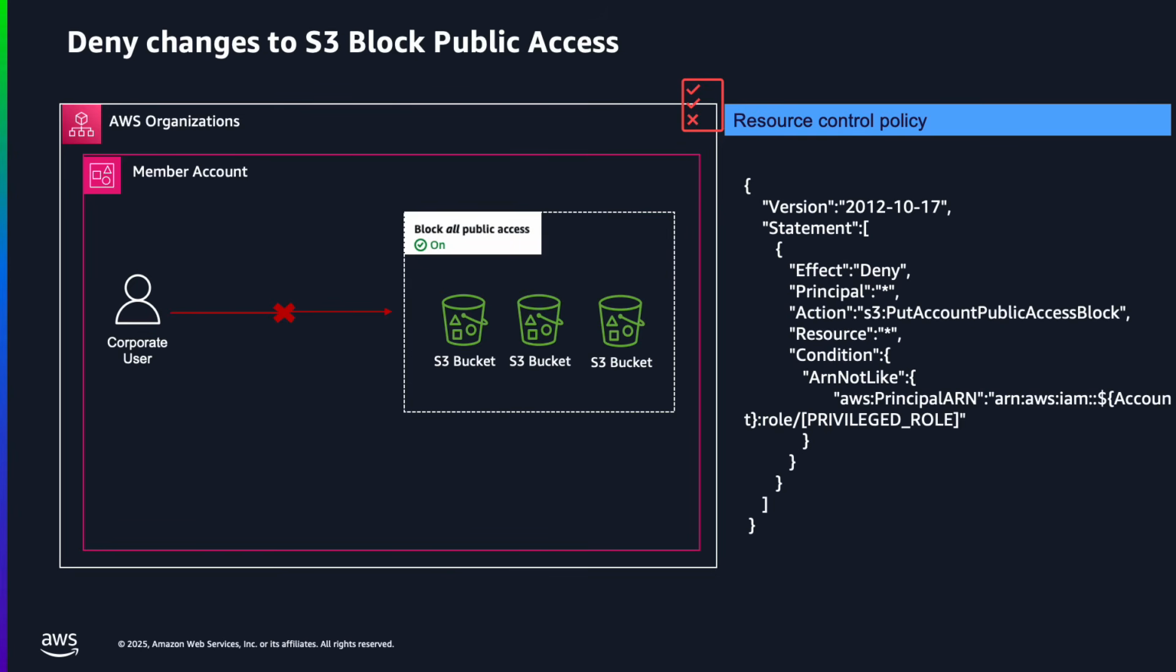The fourth control protects your most sensitive asset, your data. S3 Block Public Access is a safeguard that prevents data from being exposed to the internet. Allowing someone to disable that setting, even by mistake, can create massive security risks. By applying a resource control policy, you can deny attempts to modify S3 Block Public Access unless done by a privileged role. This ensures your AI training and inference data remain secure.